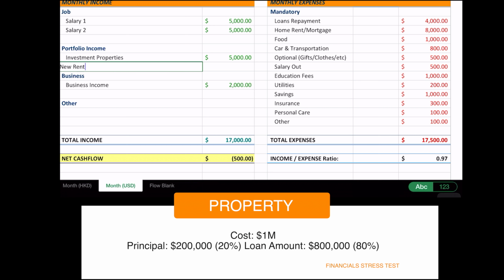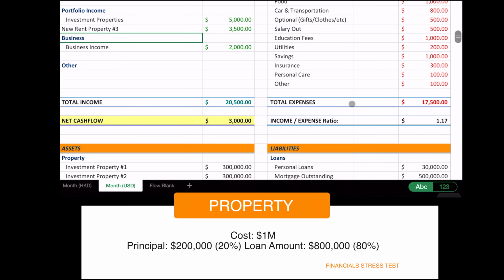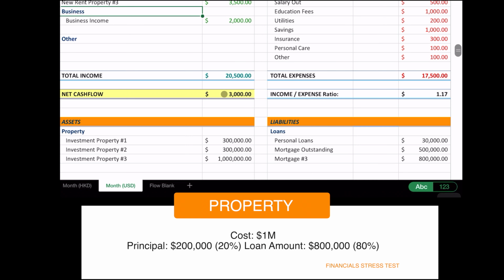So new rent, property number 3, and let's call that 2,500 or maybe 3,500. So if I get portfolio income of 3,500, my loan payment increases by 3,000, and my net cash flow is roughly the same.